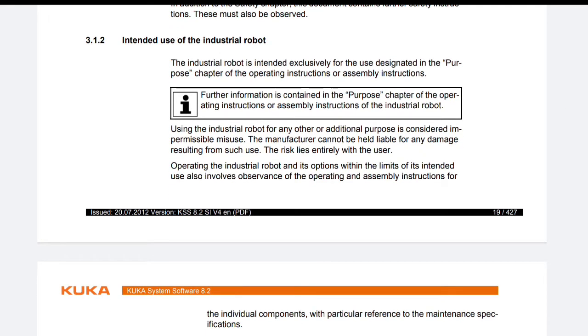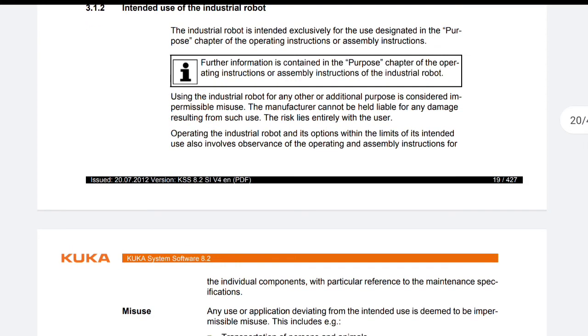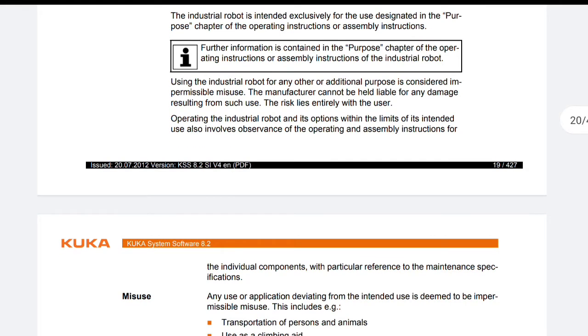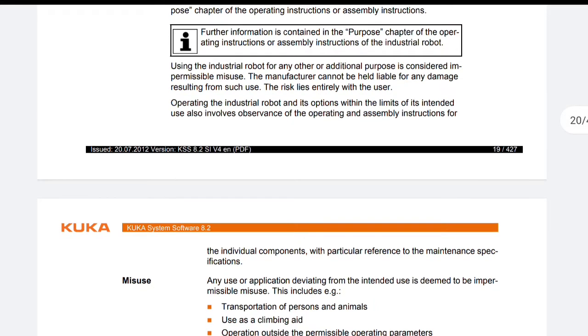The manufacturer cannot be held liable for any damage resulting from such use. The risk lies entirely with the user. Operating the industrial robot and its options within the limits of the intended use also involves observance of the operating and assembly instructions for individual components, with particular reference to the maintenance specifications.